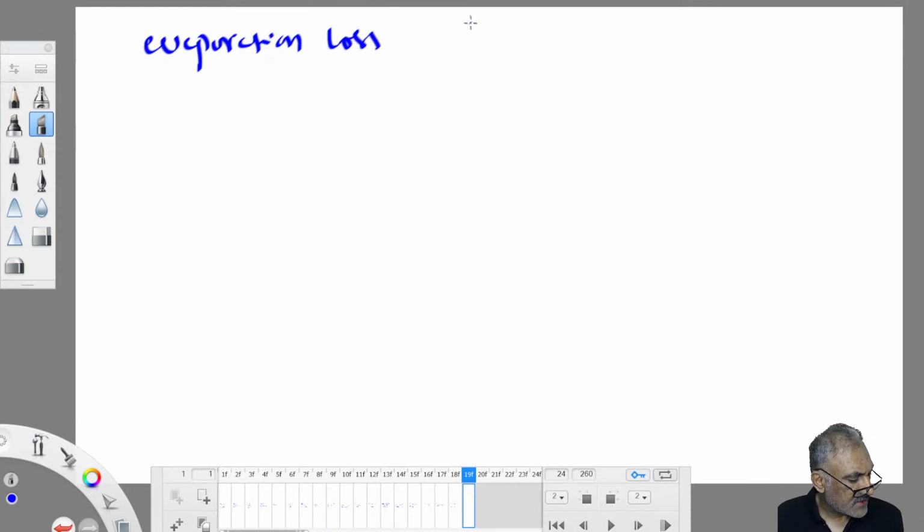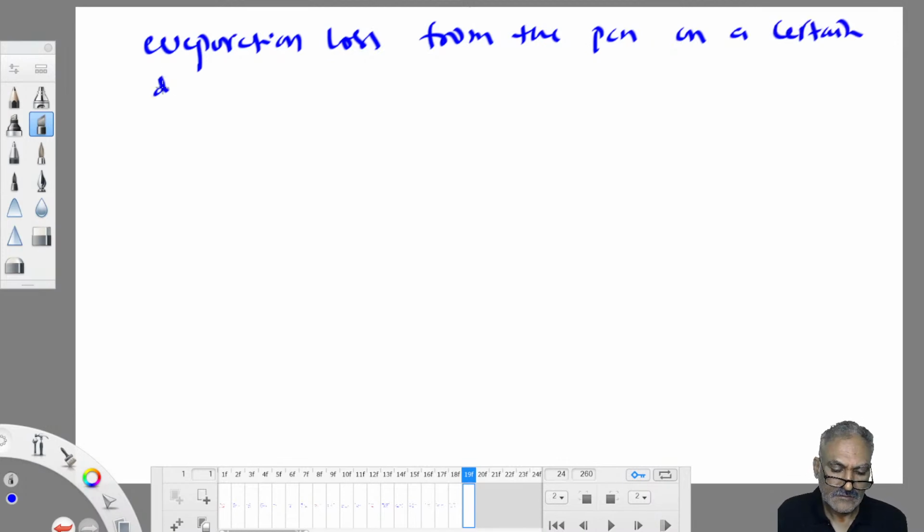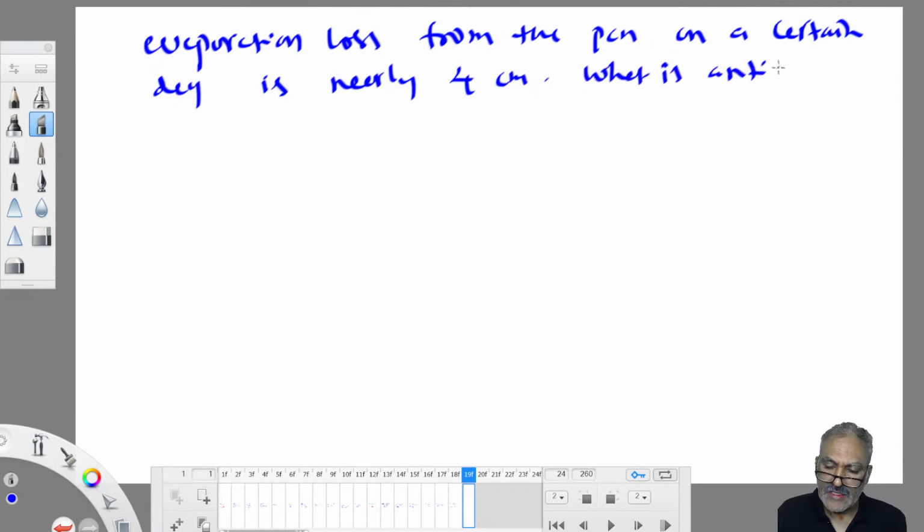Recorded evaporation loss from the pan on a certain day is nearly 4 centimeters. Evaporation loss from the pan on a certain day, nearly 4 centimeter. What is the anticipated evaporation loss from the reservoir for the day?